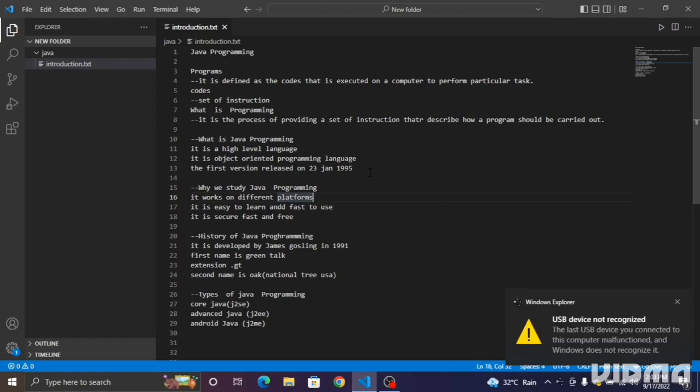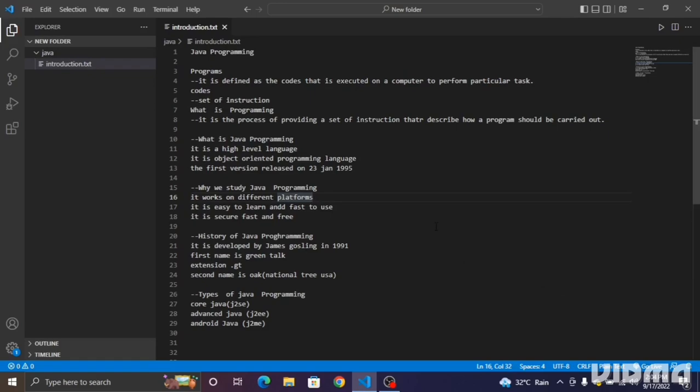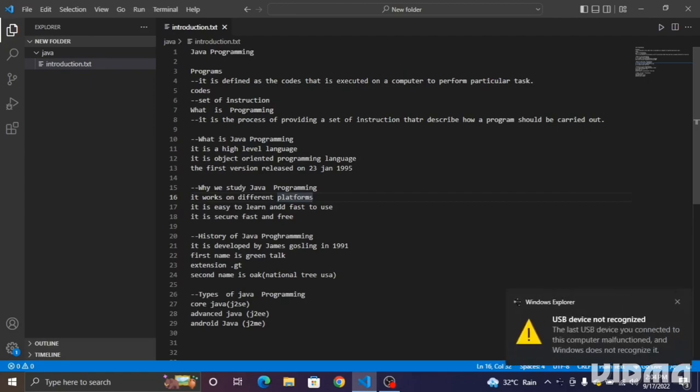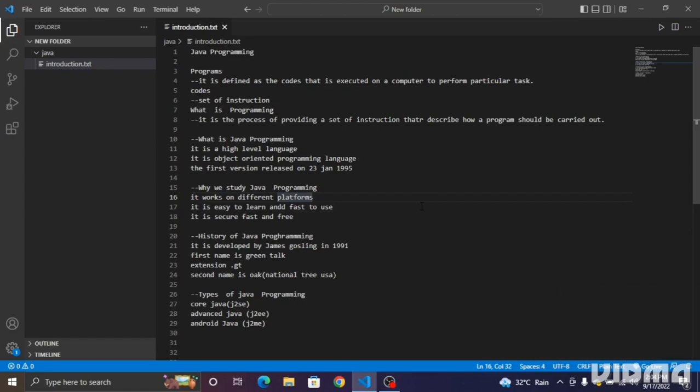Now what is the Java programming language? After understanding why we study Java, it is important to define the language. It is a high-level programming language, as I have told you, and it works on an object-oriented structure. Its first version was released on 23rd January 1995. Now let us look at the past: what is the history of Java, and how did the Java programming language come into existence?